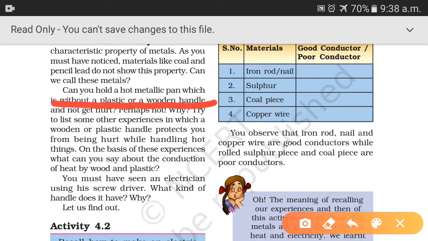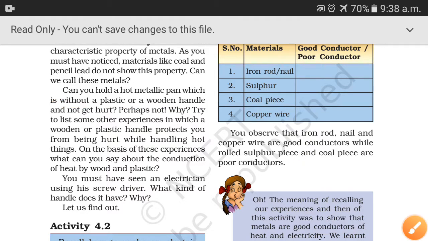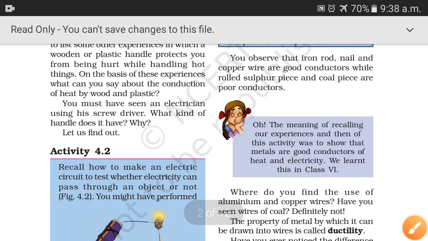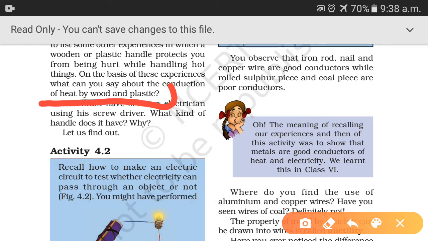Try to list some other experiences in which wooden or plastic handles protect you from being hurt while handling hot things. And on the basis of your experiences, what can you say about conduction of heat by wood and plastic? We know that wood and plastic are bad conductors of heat.